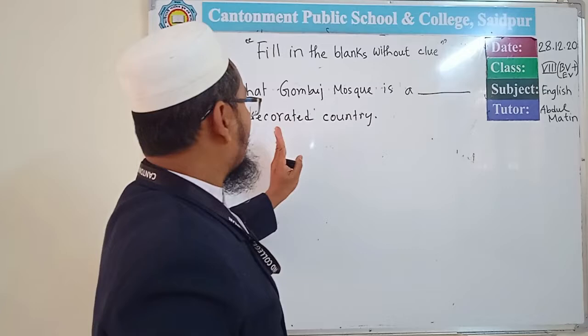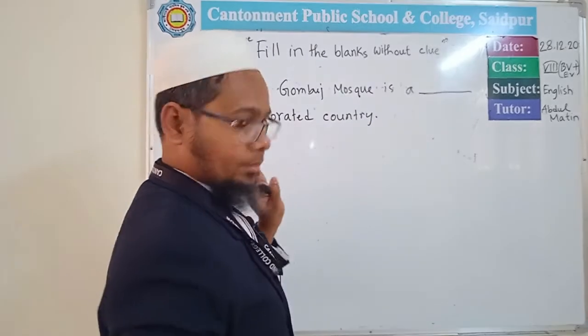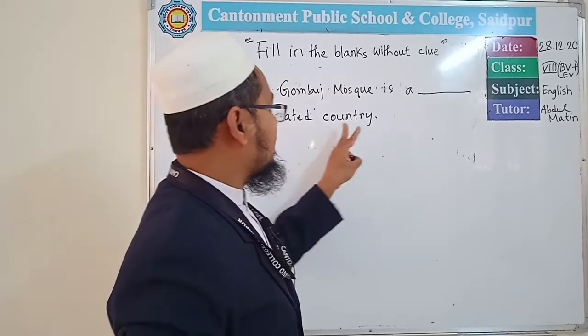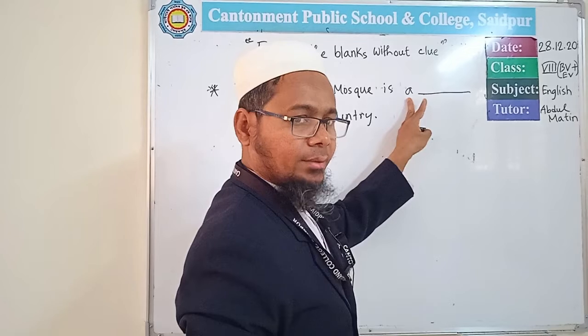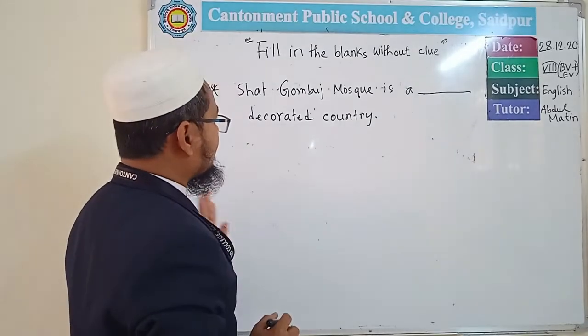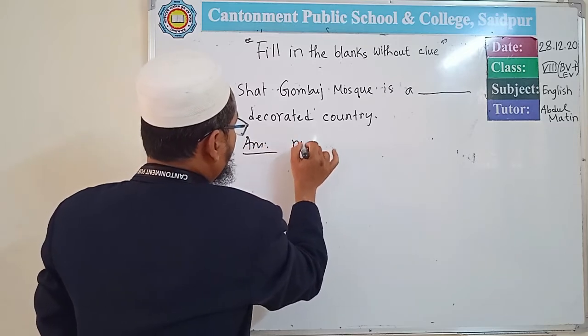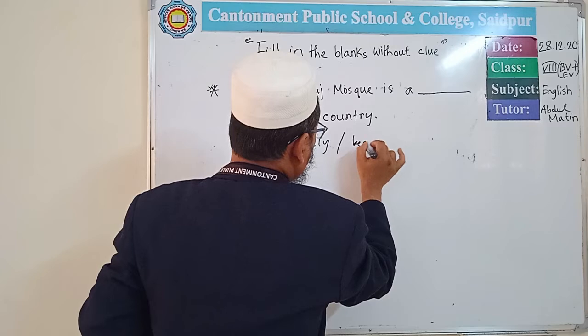First you will notice what the parts of speech are before and after the blank. After the blank there is an adjective and then a noun. But before the blank there is also an adjective. A means one, that is an adjective. So here the answer can be an adverb, that is, nicely or beautifully.